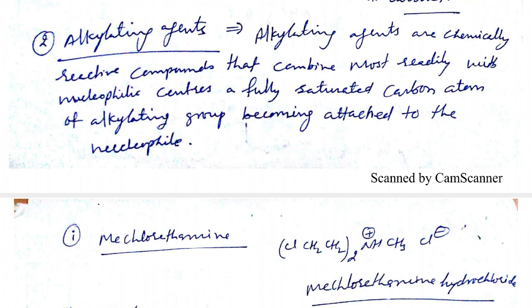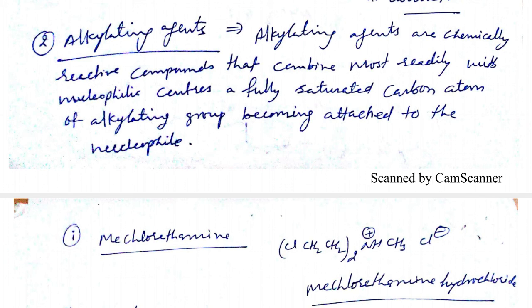Alkylating agents, as I discussed in the previous video, are able to alkylate the DNA and RNA of normal cells, and they may inhibit DNA and RNA from functioning.